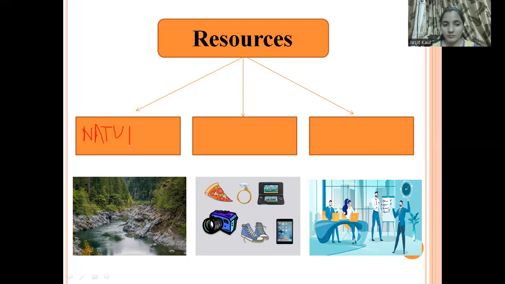And what else? And secondly we have what kind of resources? Yes, very good. We have man-made resources. And what else? Yes, we have human resources.